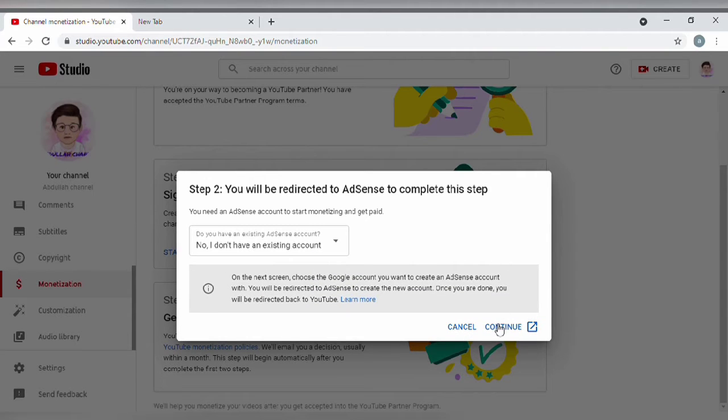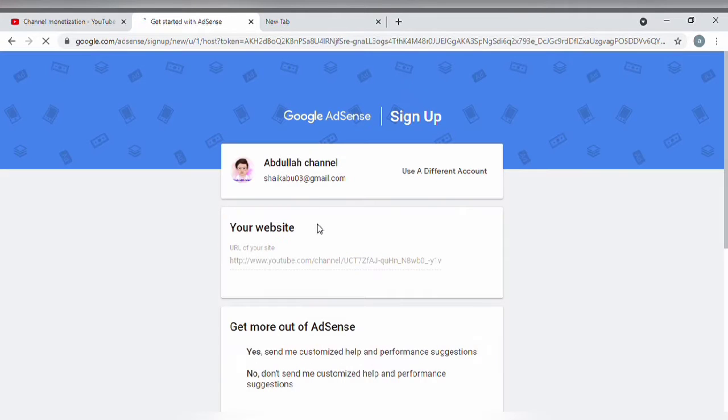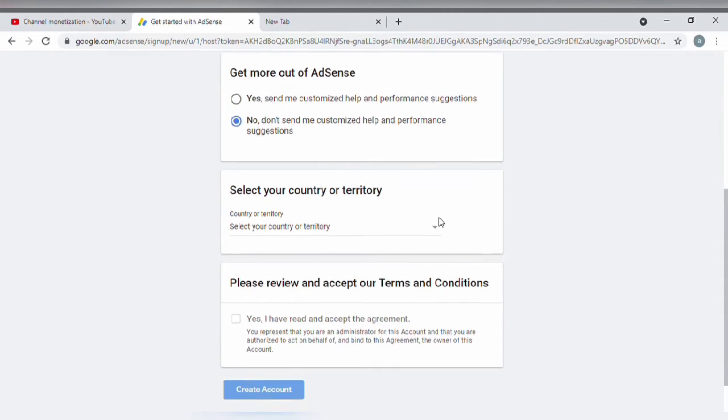And the first thing it's asking is whether you have an account or not. So I'm clicking no, I don't have an existing AdSense account, which is a very important step. After clicking it, you can see whichever YouTube channel you have, you have to choose the same email ID. Once you choose your email ID, they will give the URL link of your YouTube channel. If it is not specifically mentioned there, please copy and paste it over there. And then next they're asking whether you need any email from them for customized help. If you want, you can say yes. If you don't want to receive any email, you can say no.